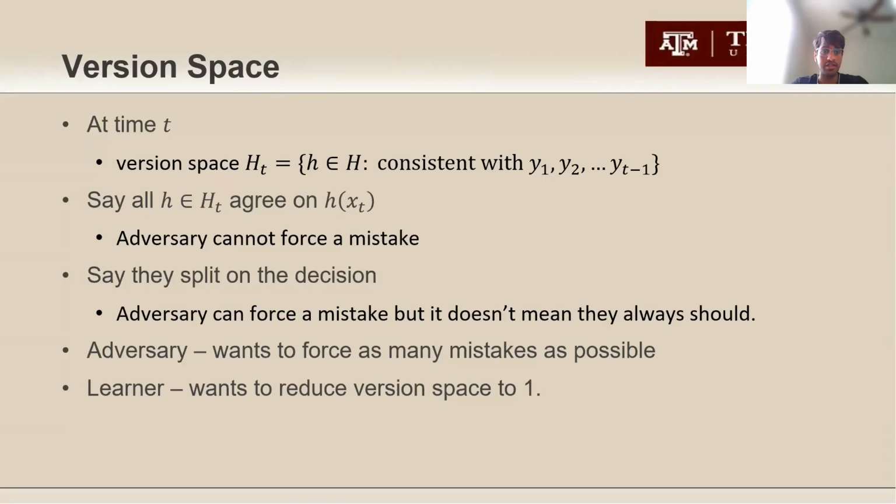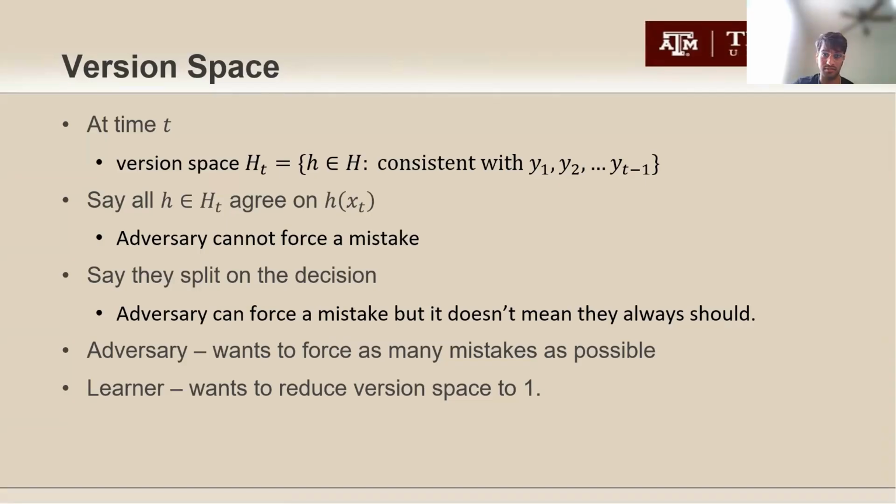But an adversary cannot always force a mistake. Say the input to be asked is x_t. If all the h agree on that x_t, the learner chooses the value common amongst all the h in the version space, and the adversary cannot force a mistake.